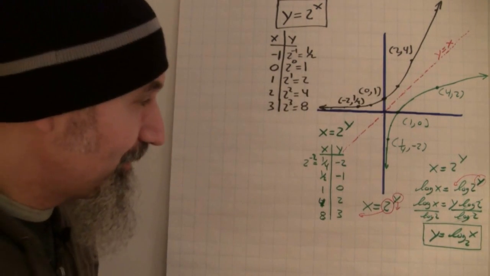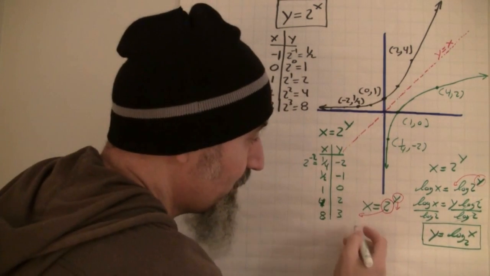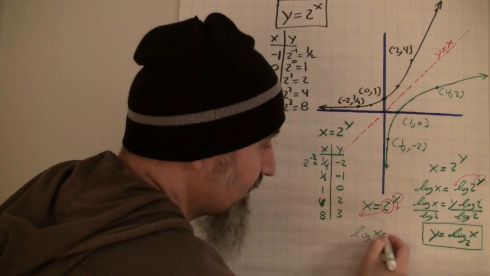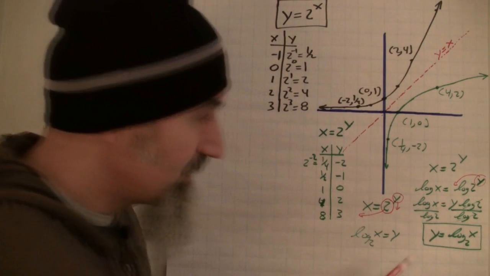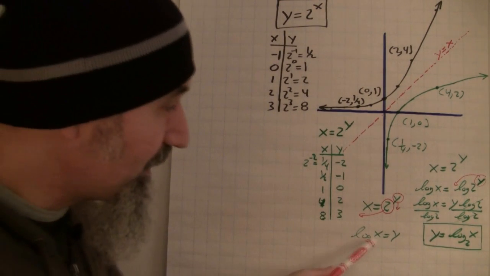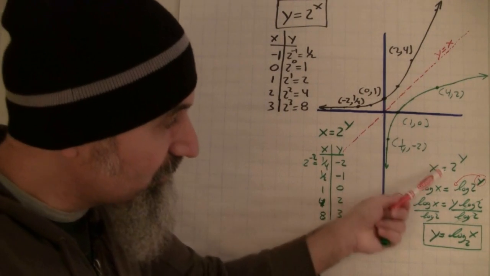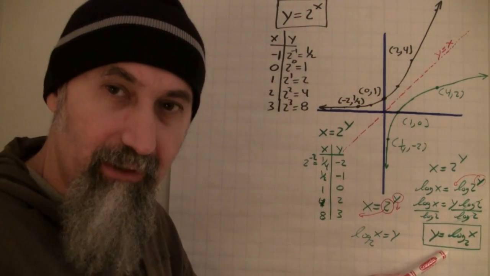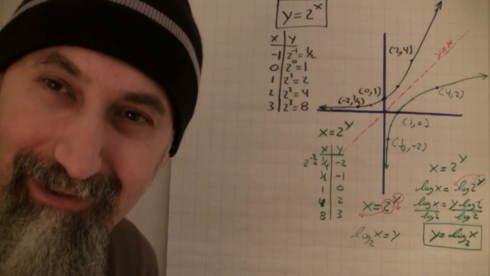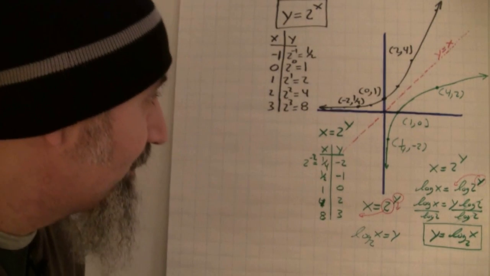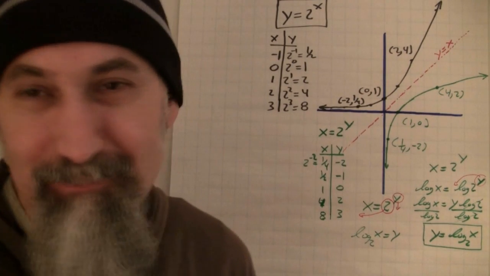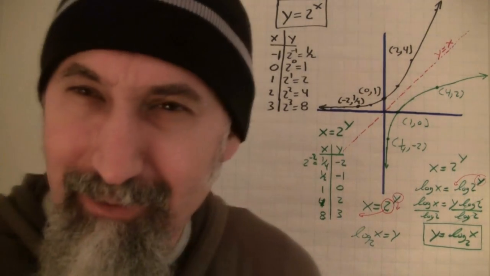When that happens, this becomes log base 2 of x is equal to y, which is the same thing, right? y is equal to log base 2 of x. Once you understand what's going on here, that's the way you can do it the short, quick way, really. Okay, so keep this in mind. It's an important concept, and it's beautiful.